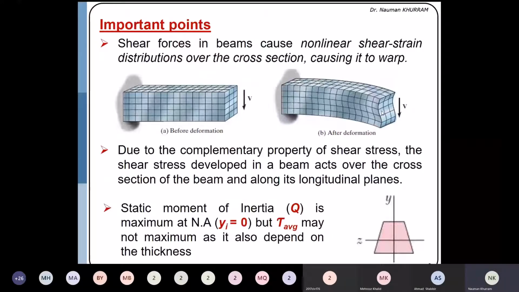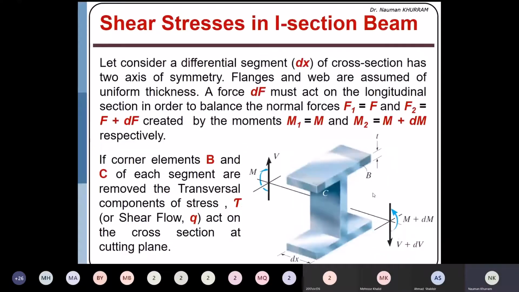Further, I also told you that horizontal shear stresses are maximum along the neutral axis. But in some cases, this may not be correct because the formula is VQ over IB. So wherever the thickness is smallest, the stress may be maximum. I will just quickly pass this slide because I believe that we have already discussed this derivation in detail.